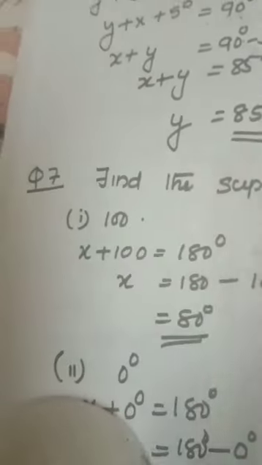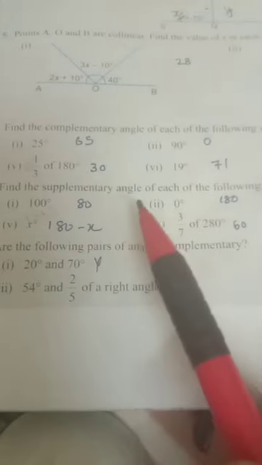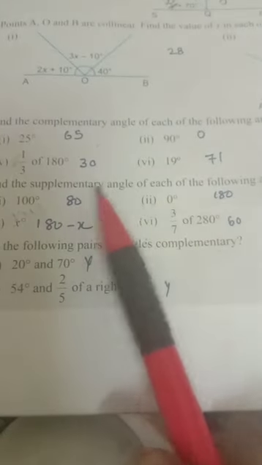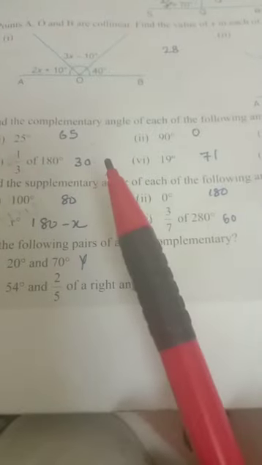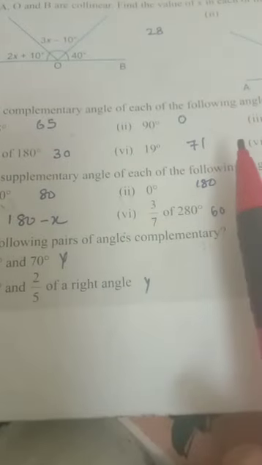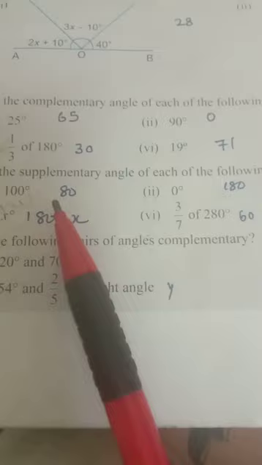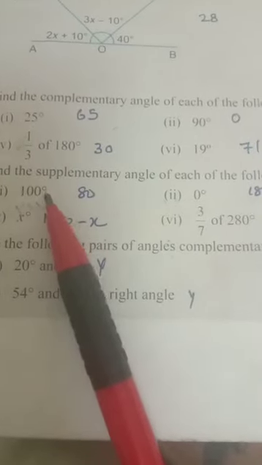Now question number 7. Find the supplementary angle of each. Supplementary means when you add two angles, the sum you are getting is 180 degrees. That means supplementary angles, those two angles. Complementary means when you add two angles, you will get 90 degrees. Supplementary angles mean when you add two angles, you will get 180 degrees. If you want the supplement angle of one angle, you have to subtract from 180 degrees. 180 minus 100, 80 degrees. 180 minus 0, 180 degrees.